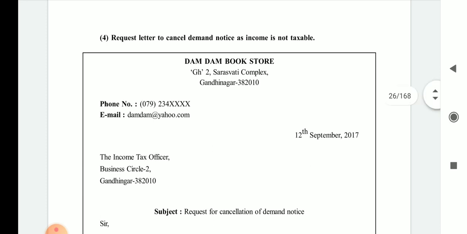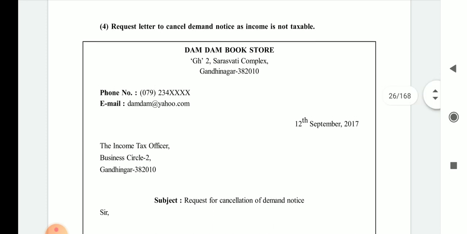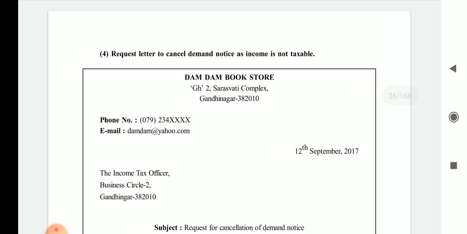Here you have received a notice from the income tax department. Your income is very low and you are not paying the tax, but then after you have received a demand notice from the income tax department, and this is a very odd situation while you are running a particular business.